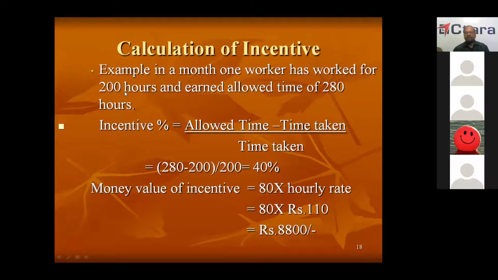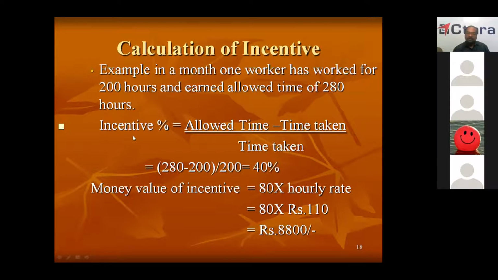So let us suppose a worker has worked 200 hours in a month, and he has done a job which is equivalent to an allowed time of 280 hours. So all the jobs which he has done in the one month, if you calculate all the allowed times, let us suppose he is earning 280 hours. That means 280 hours he was given to complete the work, but he has done it in only 200 hours. That means he has saved 80 hours.